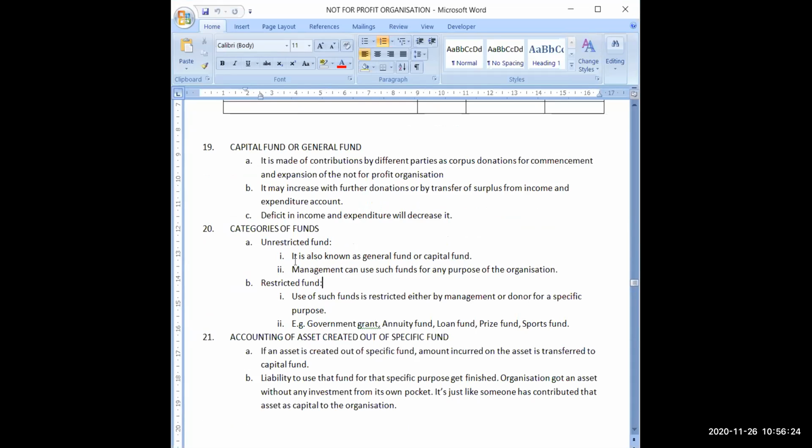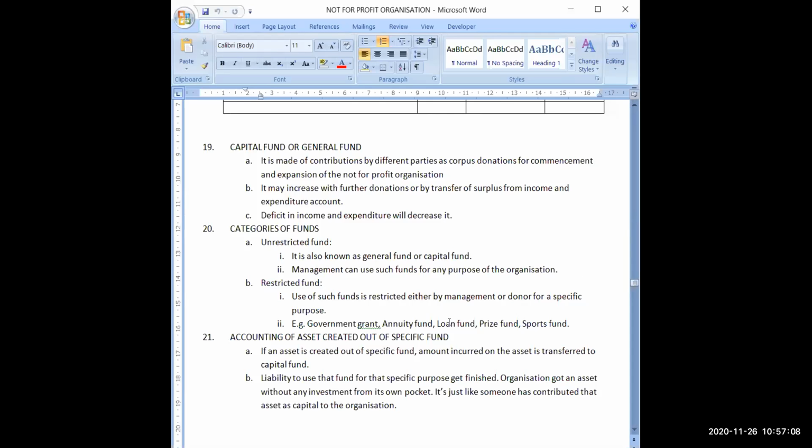So what is unrestricted fund? It is also known as general fund or capital fund. Management can use such funds for any purpose of the organization. You may have a lot of purposes, so relating to any activity, you can use this capital fund. Now next is restricted fund. I have also given you the example that whatever fund you are creating with any specific purpose, any specific name, that fund will be used only for that activity. Like education fund, sports fund. So education fund will be used for the education of the children, but sports fund will be used for promoting the sports.